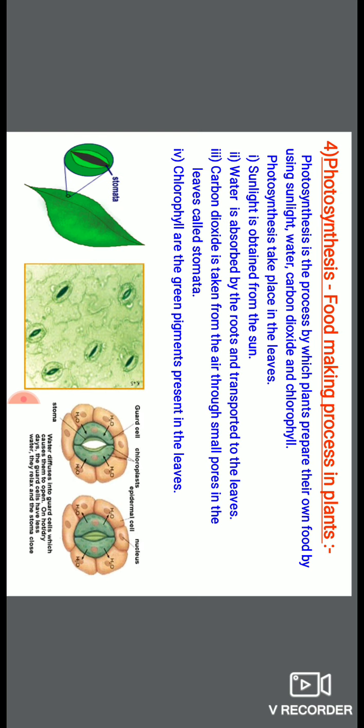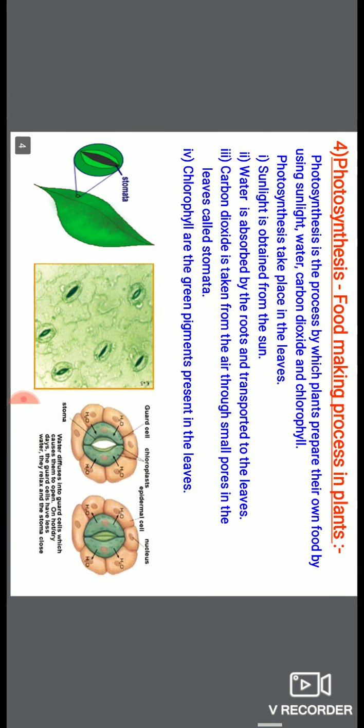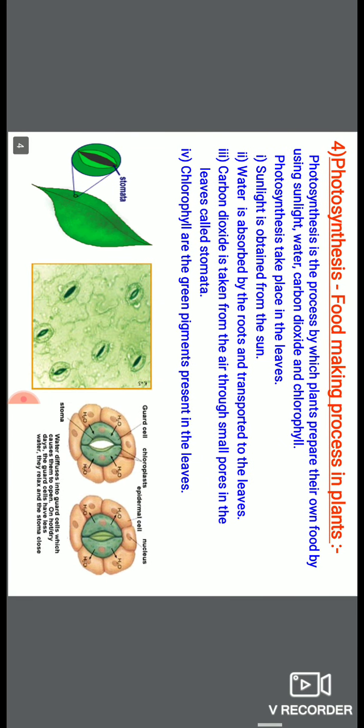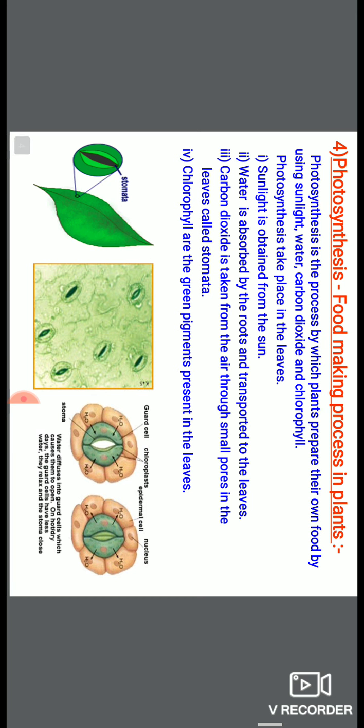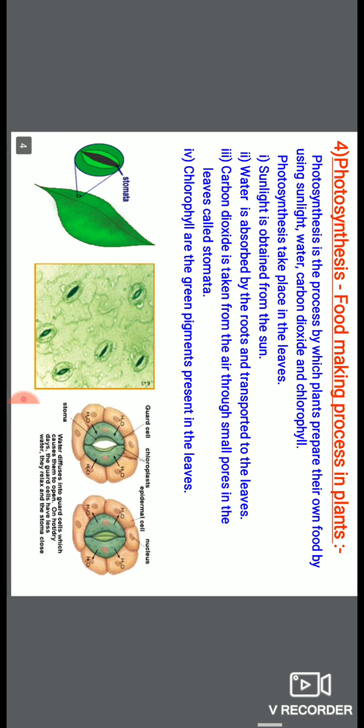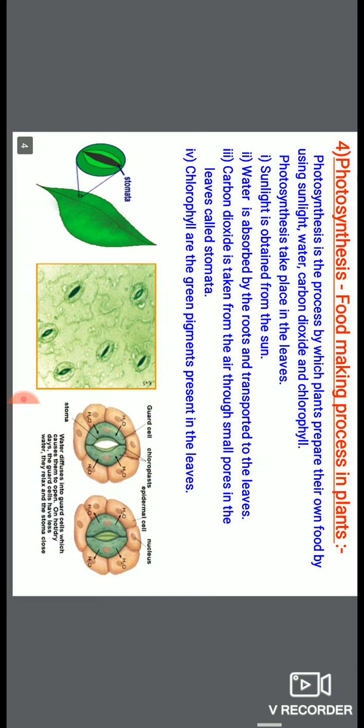So first of all, photosynthesis requires four main things. First one is, you people know, photo means sunlight. So for this process sunlight is required, but in addition to sunlight there are three more requirements for photosynthesis to occur. We will discuss these requirements now. So the next requirement is water.